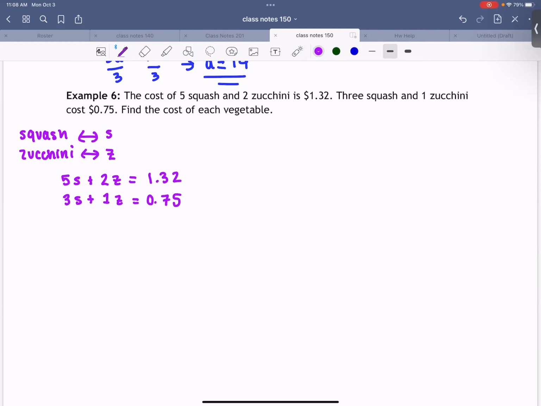-2, right? Because let's see what happens if I do that. I'm going to multiply everything by -2. Okay, and that gives me the same equation on the top. And on the bottom, I've got -6s minus 2z equals 0.75.